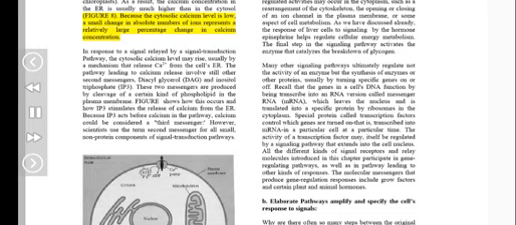Because the calcium level is low, a small change in absolute numbers of ions represents a relatively large percentage change in calcium concentration. In response to a signal relayed by a signal transduction pathway, the cytosolic calcium level may rise, usually by a mechanism that releases Ca2+ from the cell's ER.